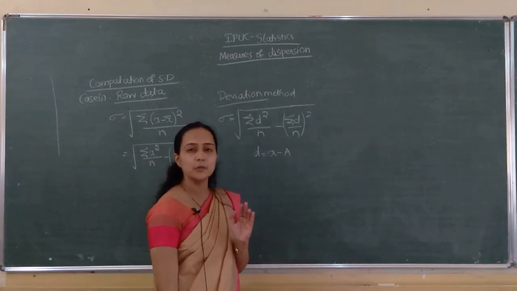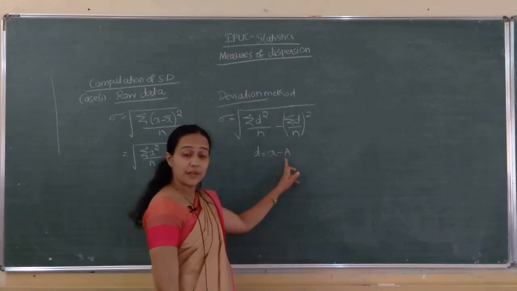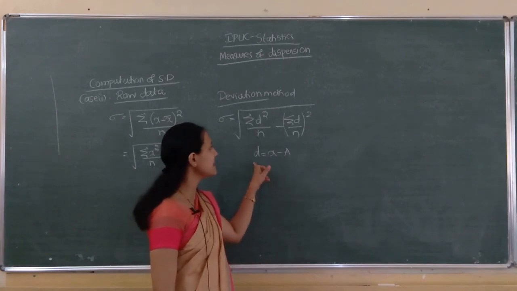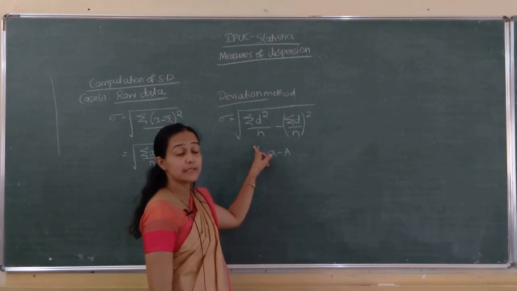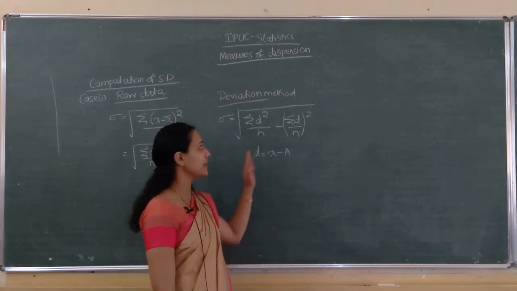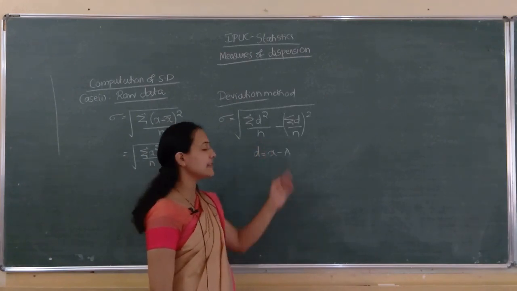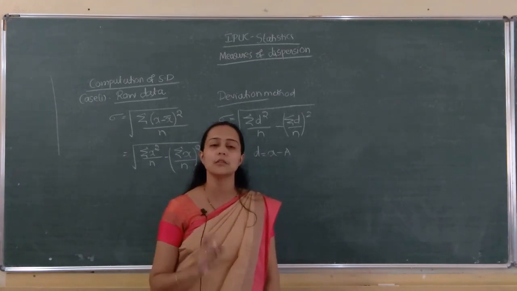Next, we compute the deviation of each value from the assumed mean, x minus a. Next, the square of this, d square, we have to compute. So this is the formula to find standard deviation in the case of raw data.